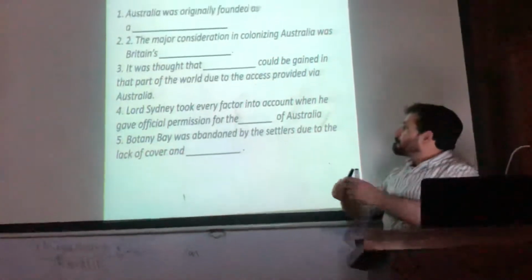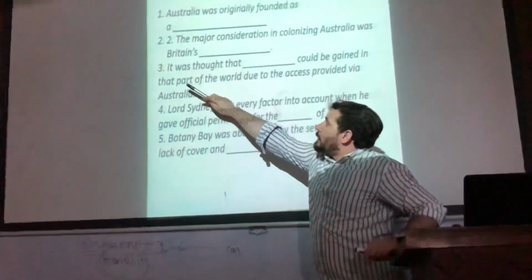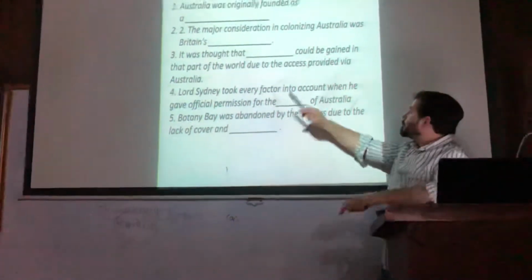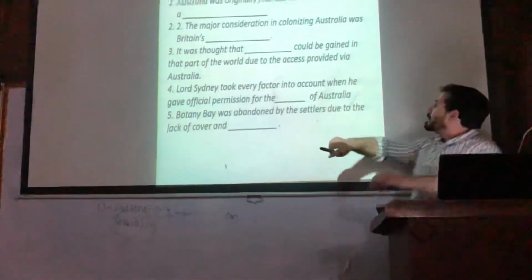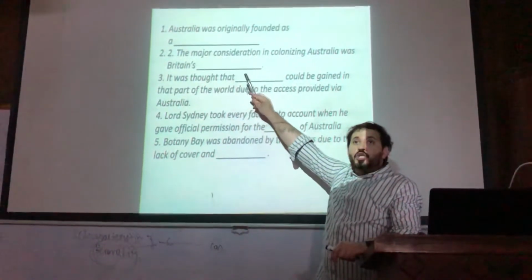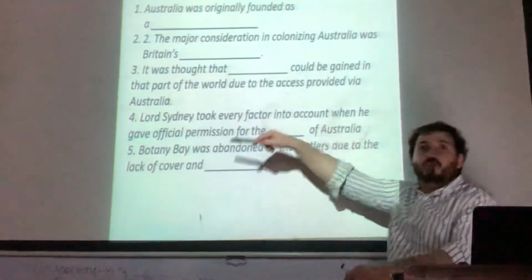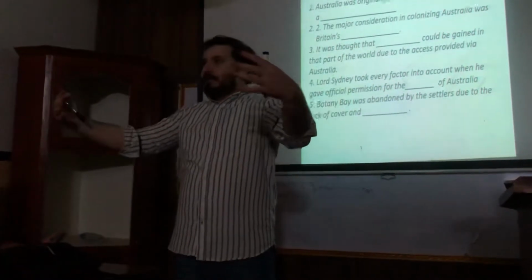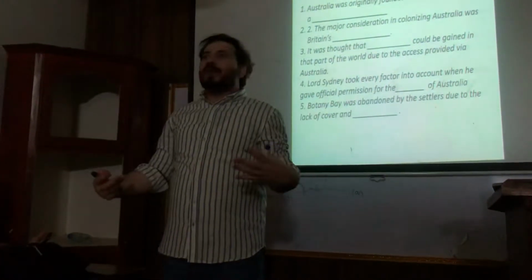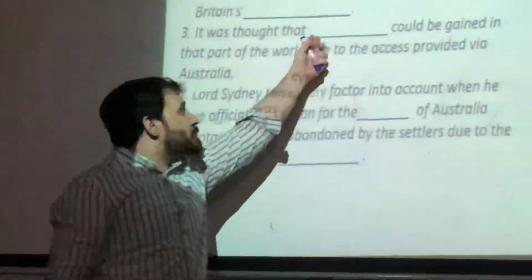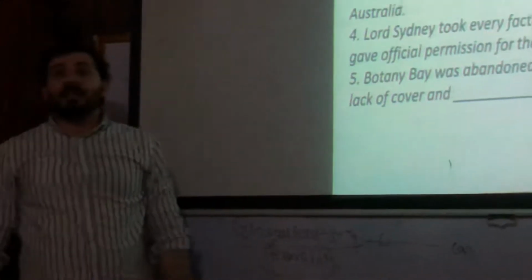Now what have they used? Can you see? That part of the world. That part of the world means surrounding region. Access means entry point. Could be gained means could be used. So, it was thought that, clear, economic opportunities could be gained. What could be gained? Economic opportunities could be gained. Like, they will gain what? They will have an opportunity to gain what? Economic opportunities. Do you understand? So this is the correct option. In this part we can say that economic opportunities could be the correct answer. Now let's come to the next portion, the next question.